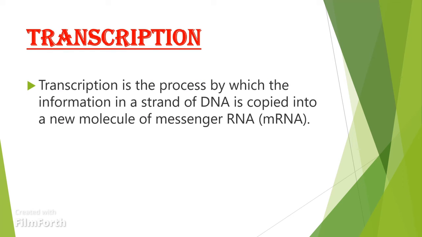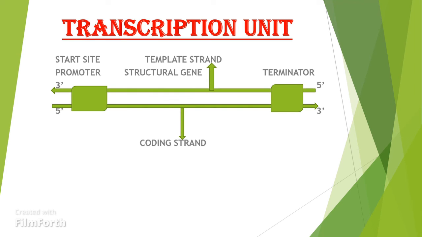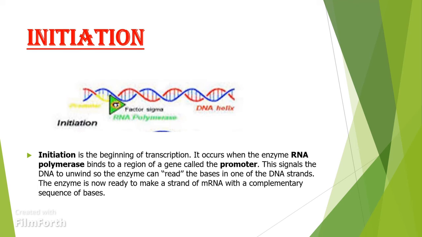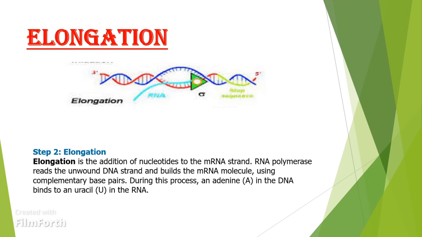Now there are some slides to show you the whole process of transcription in detail. The transcription unit is shown here, the promoter region, the terminator region. Then there is the initiation process along with many factors.